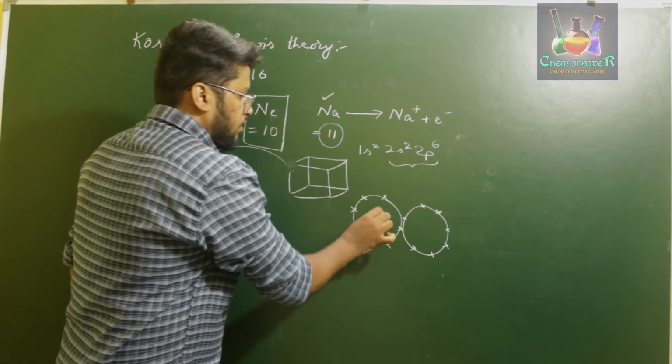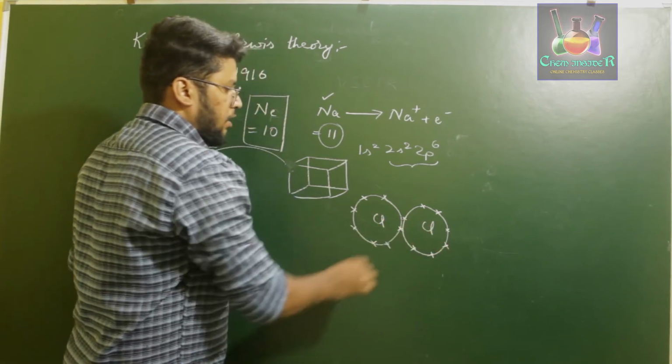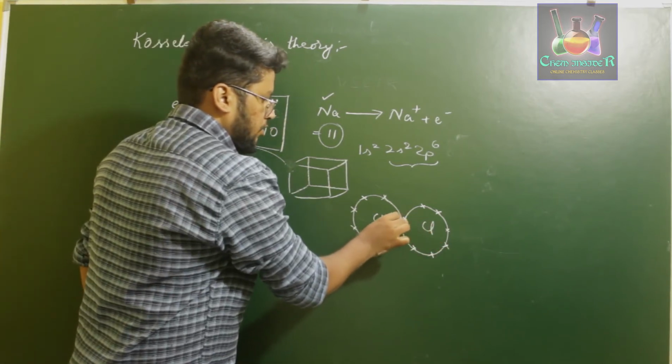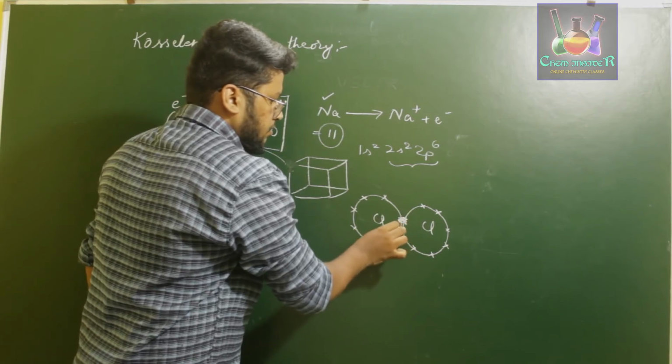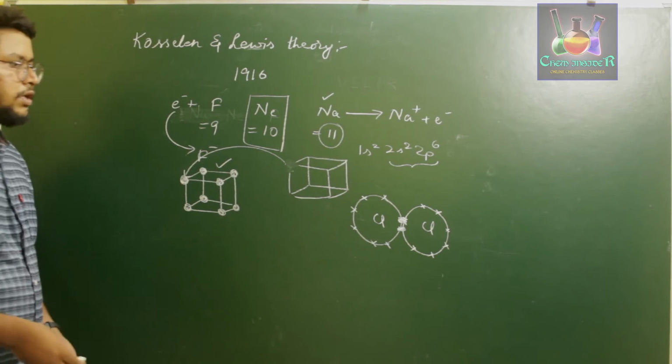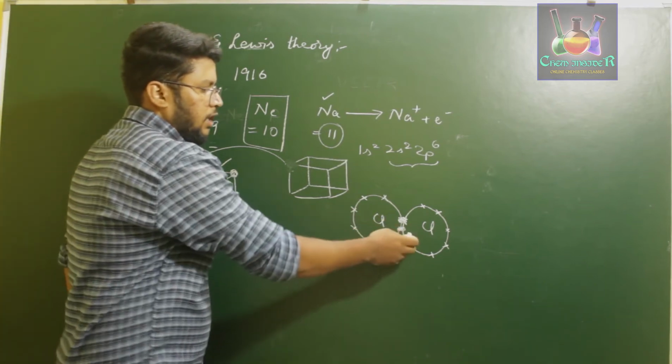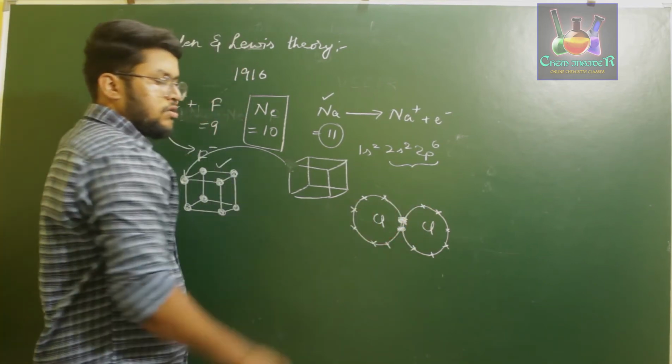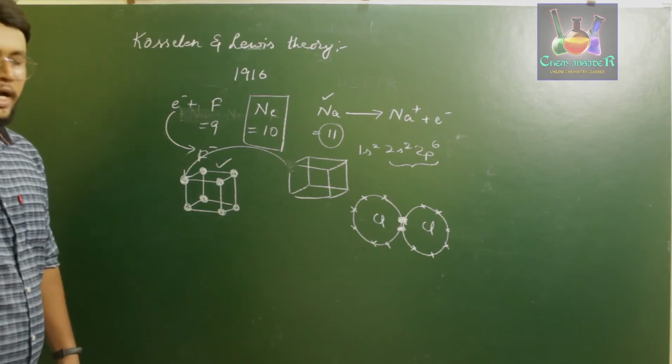So now this chlorine atom and this chlorine atom both can share this electron in a bigger manner, such as like this. So now if you calculate the total number of electrons in chlorine, it has 8 for this and 8 for this, where the 2 electrons are mutually shared by the chlorine atoms.